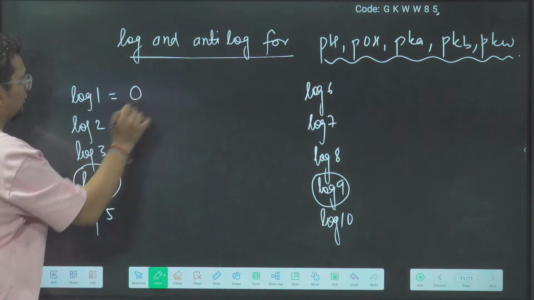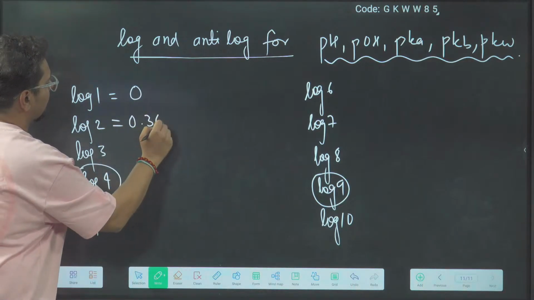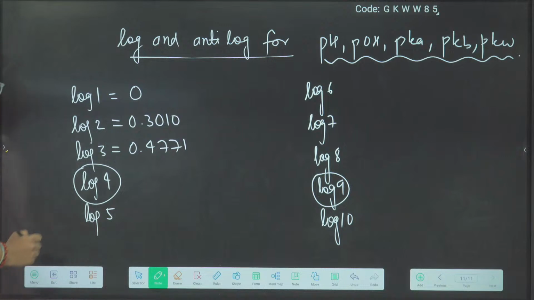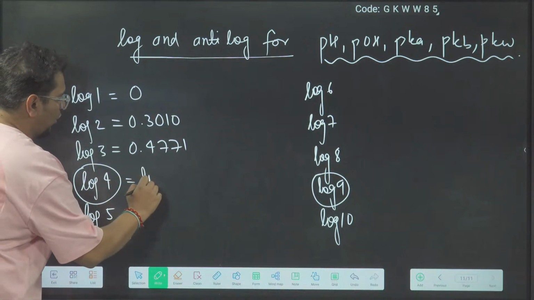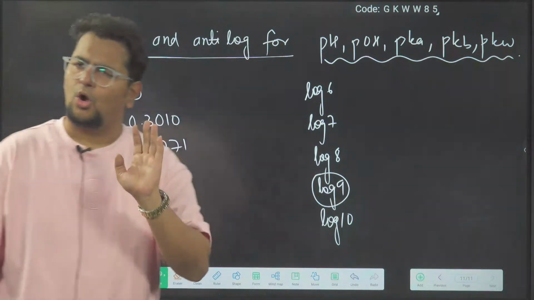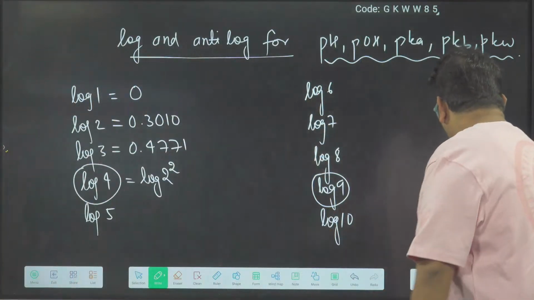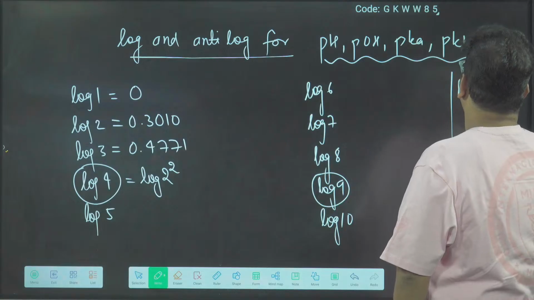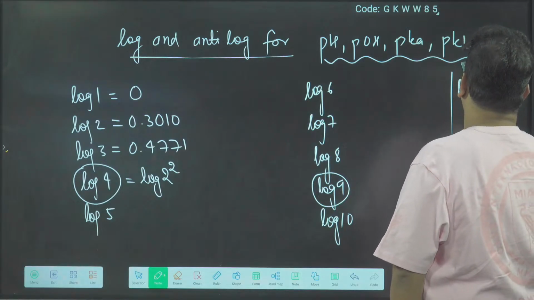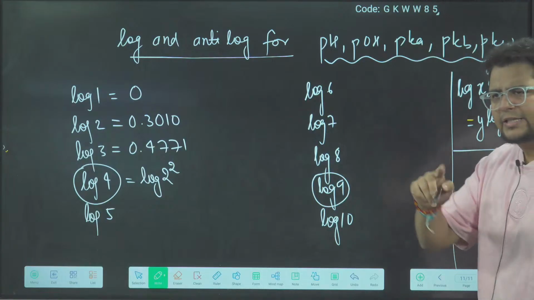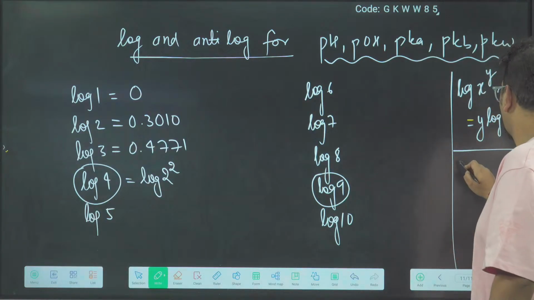Firstly, log 1 is 0, log 2 is 0.3010, log 3 is 0.4771, log 4 is log 2 power 2. Now how to know log 2 power 2 is very simple. Rule number 1: log x power y is y log x.